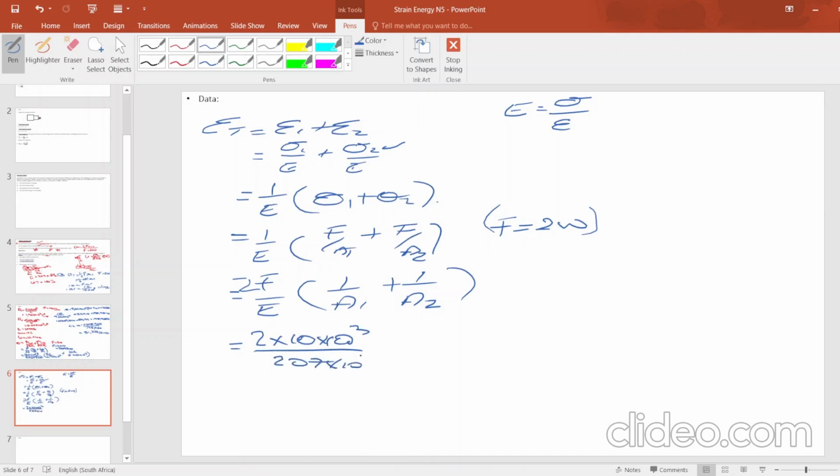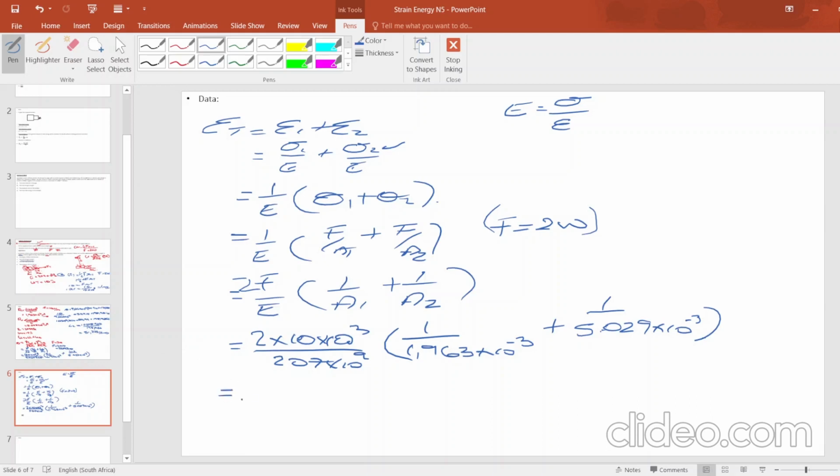Right, then we are having 2 multiplied by 10 times to the power 3 over 207 times 10 to the power 9. Then it will be 1 over 1,963 times 10 to the power negative 3. Remember, we did calculate the areas. It is 1,963 times 10 to the power negative 3 plus 1 over 5,029 times 10 to the power negative 3. This is what we have here.